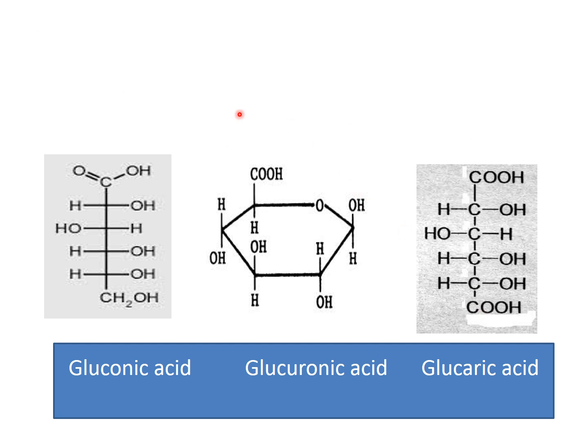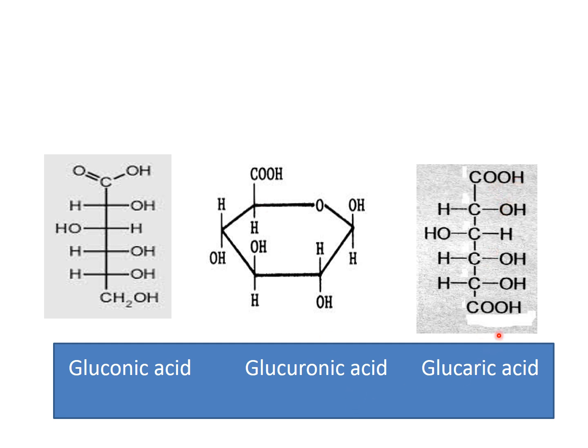Now we come to the oxidation. So in oxidation, what happens? When the aldehyde functional group is converted into acid, it is known as gluconic acid. When the sixth carbon CH2OH is converted into COOH acid, it is known as glucuronic acid.